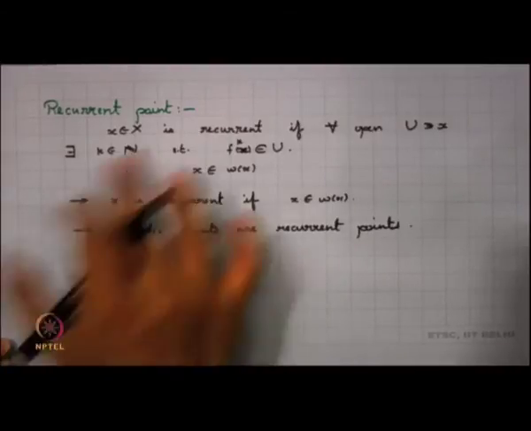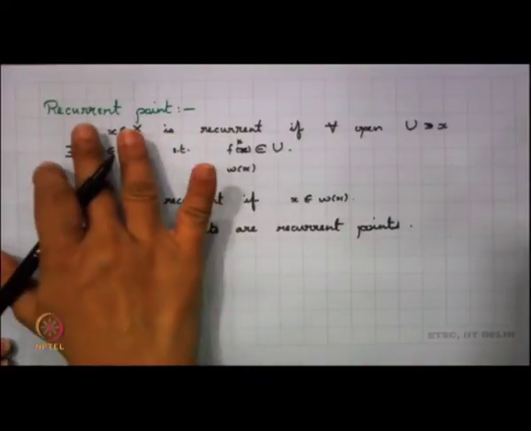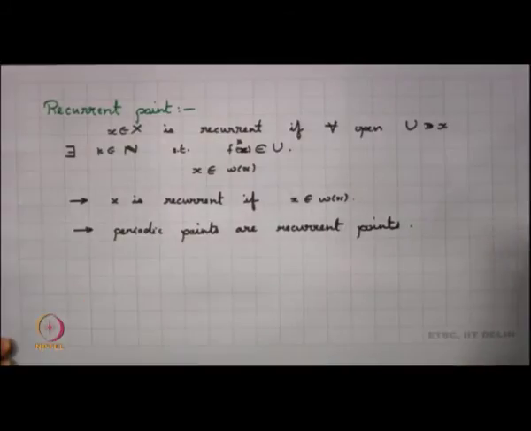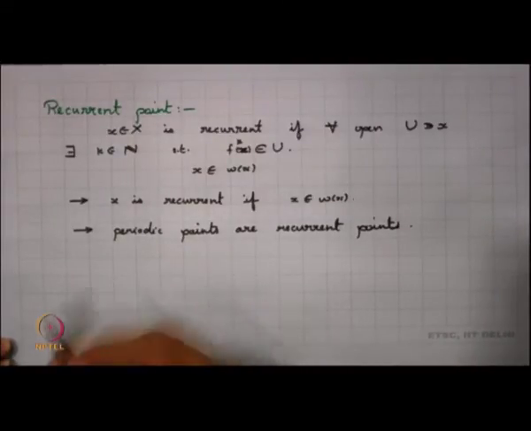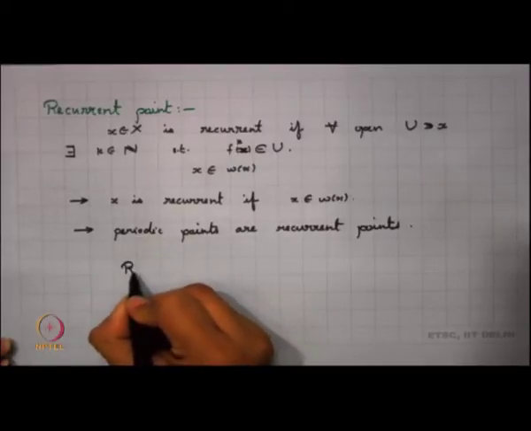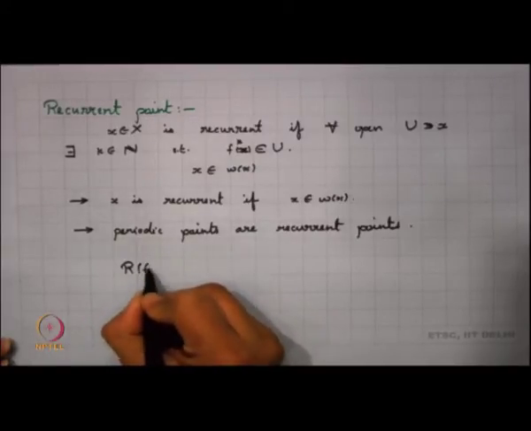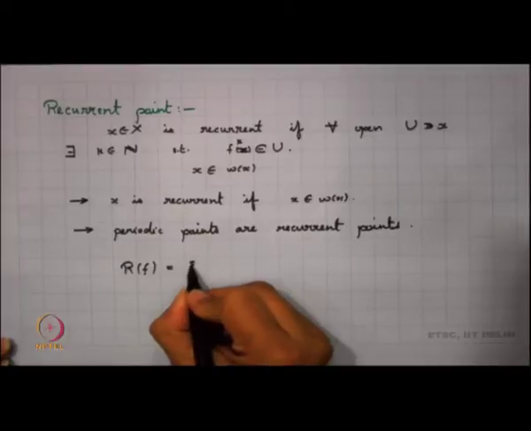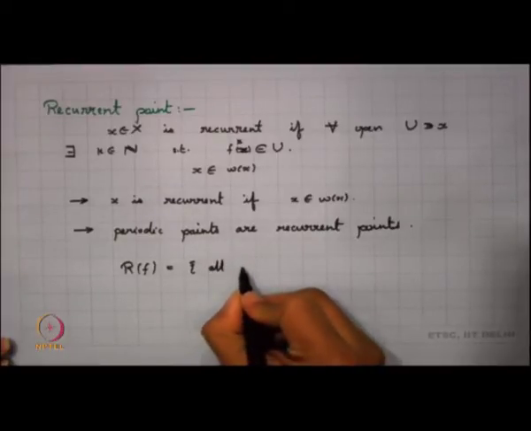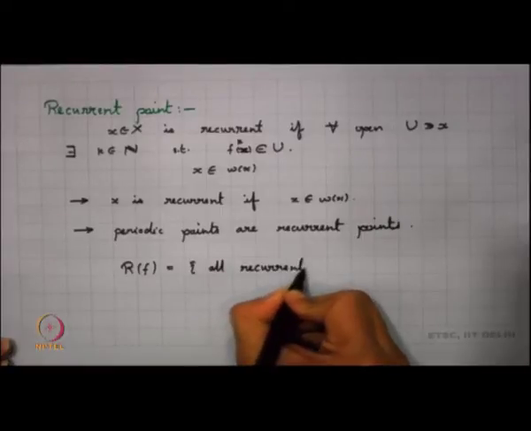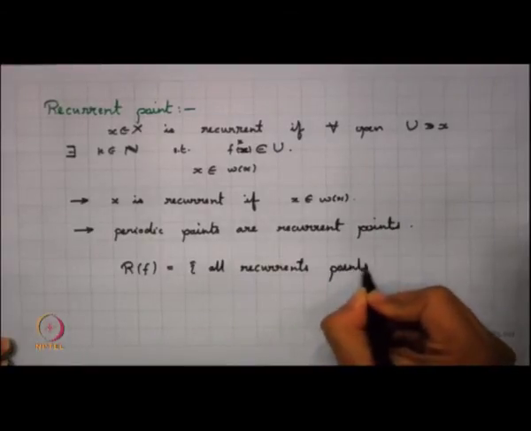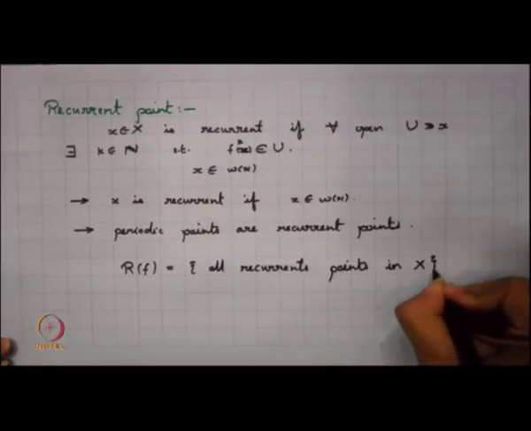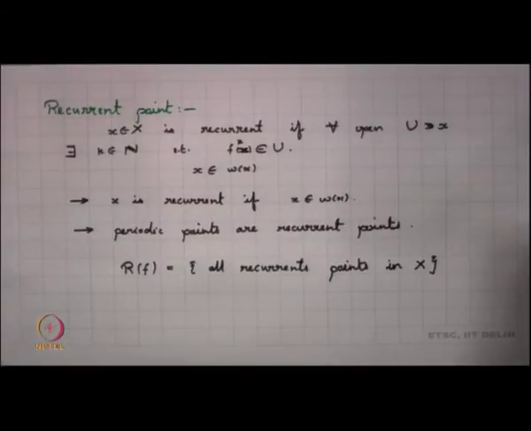Now, see, this recurrent point concept is a little bit independent of what your X is, in the sense that recurrent points can occur anywhere in X. So, we denote this set as R(f), because it depends on what your f is. This is basically the set of all recurrent points in X.